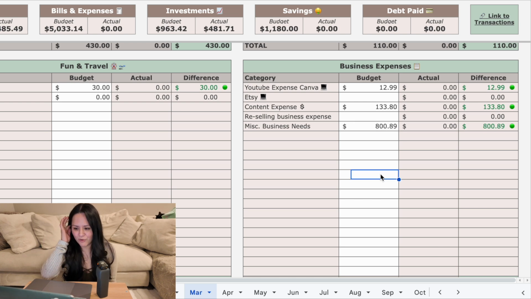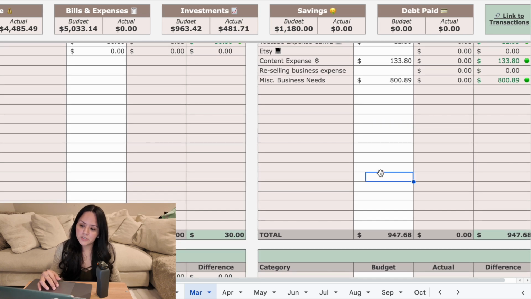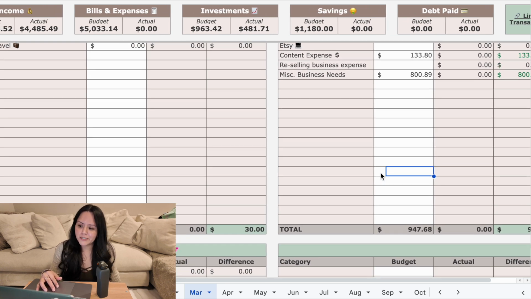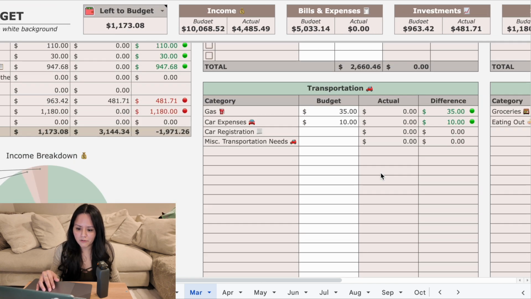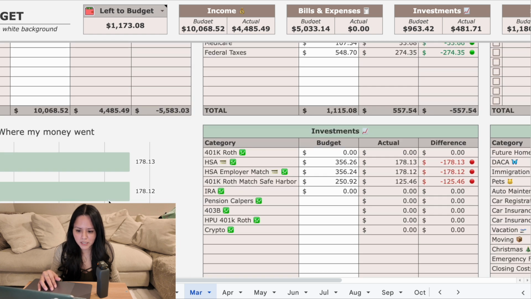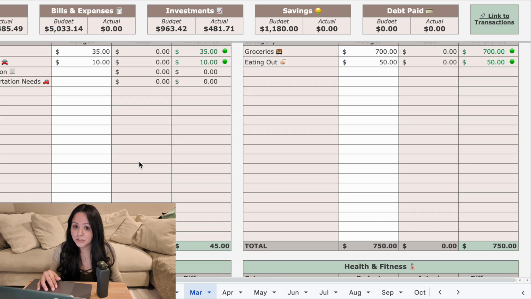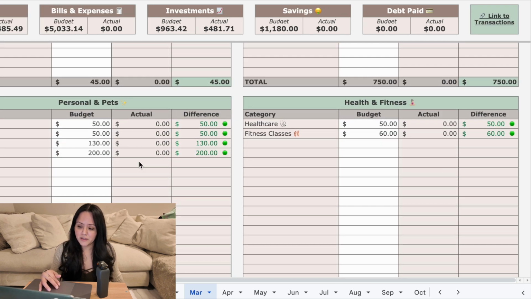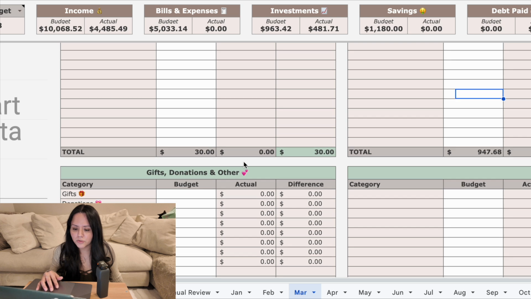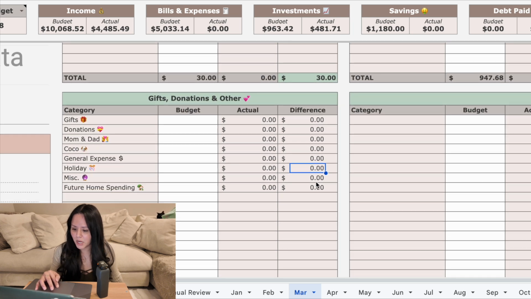I will be paying for it tomorrow, or once it withdraws from our credit card, I will immediately be paying for it with our IRS funds. So we'll have like 127 remaining from the IRS funds that we got. Yeah, we got 927 minus 800 and some cents, like 126, which is still extra money that we'll have. Right, so now let's go to the last one, gifts, donations, and other.